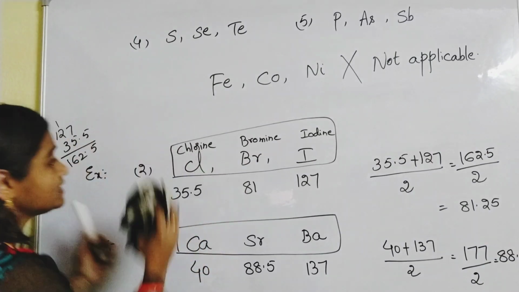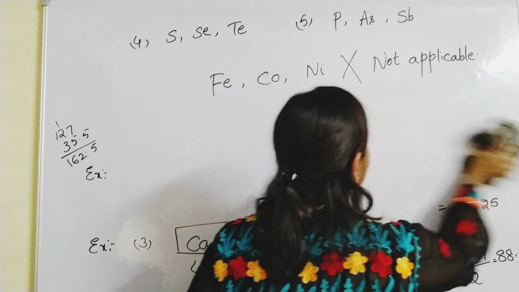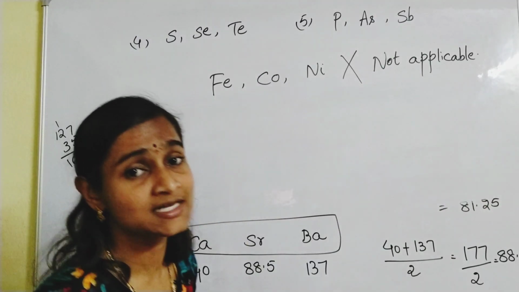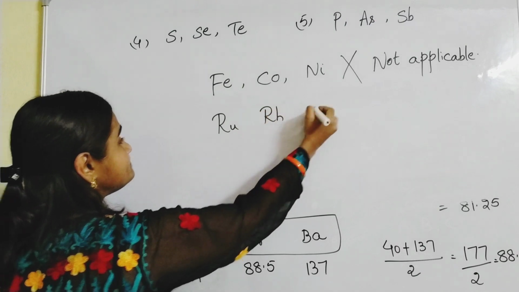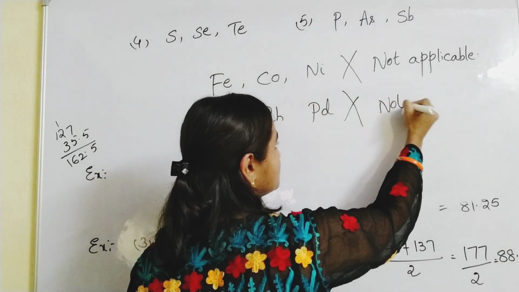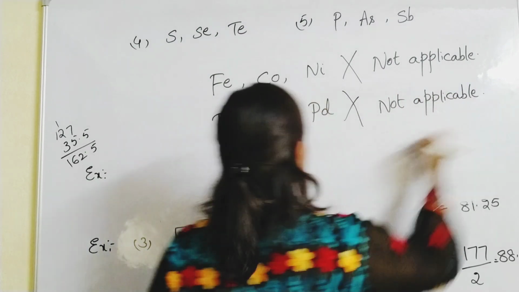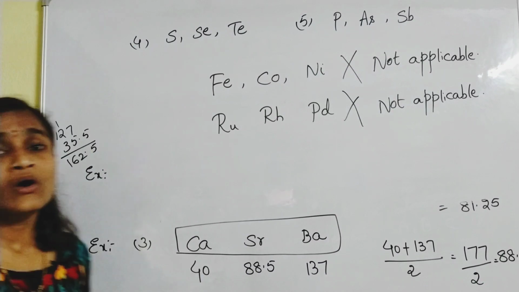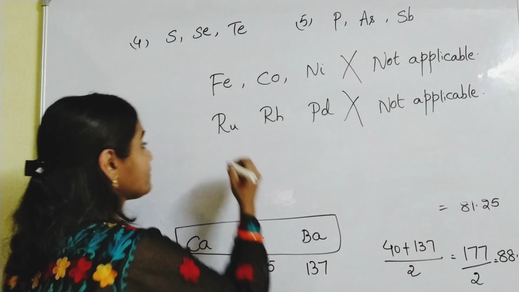Same like that, ruthenium, rhodium, palladium. They may ask this too, not applicable, because they have similar atomic weights. Similarly osmium, iridium and platinum.